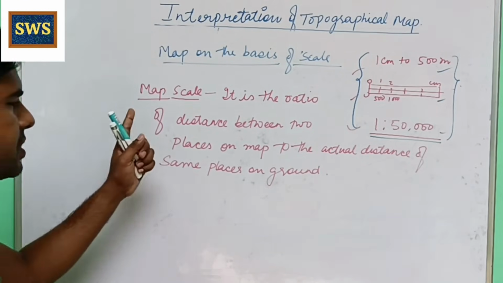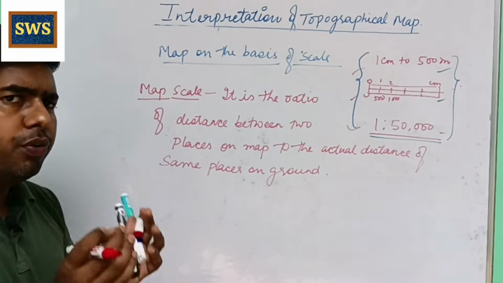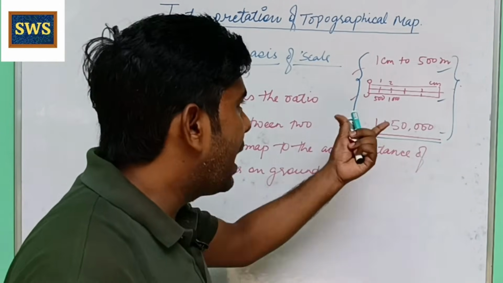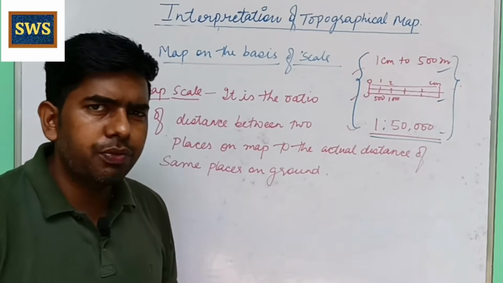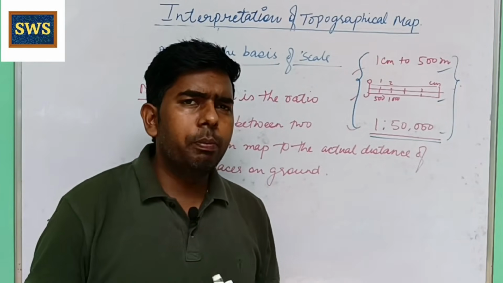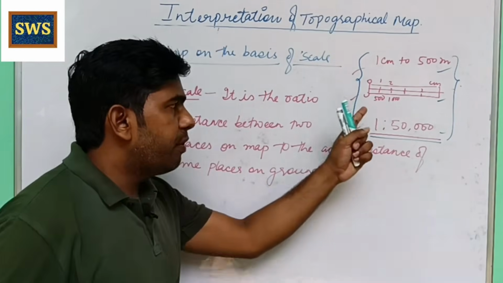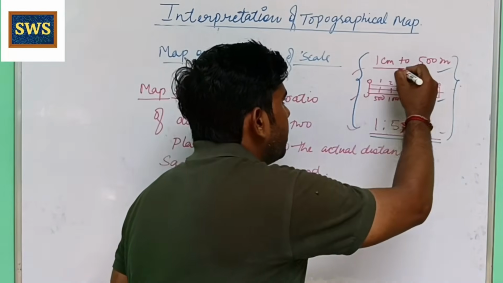It means map scale. With the help of map scale, we find the actual distance with the help of map. So how can we find the actual distance by looking at a map? The map is given, so how can we find the actual distance from the map? So we find actual distance with the help of scale.